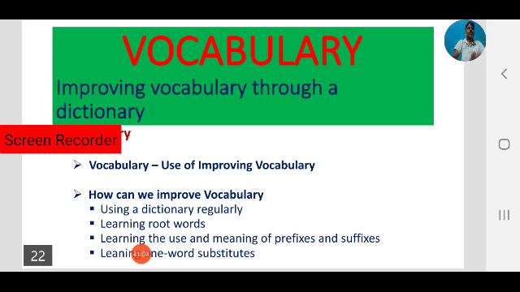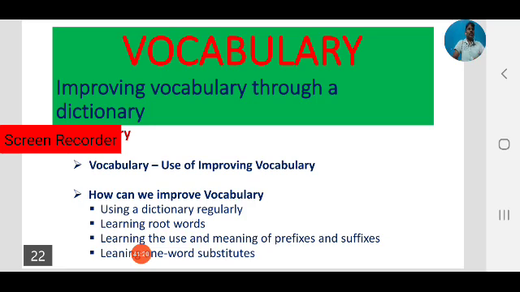So how can we improve vocabulary? This is another area. We know what the uses of improving vocabulary are. If you want to express effectively and clearly, we have to learn new words.